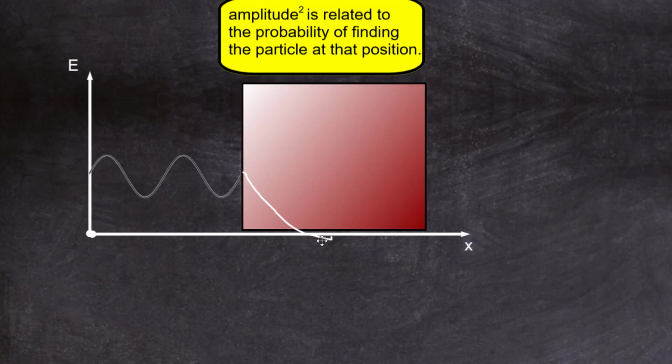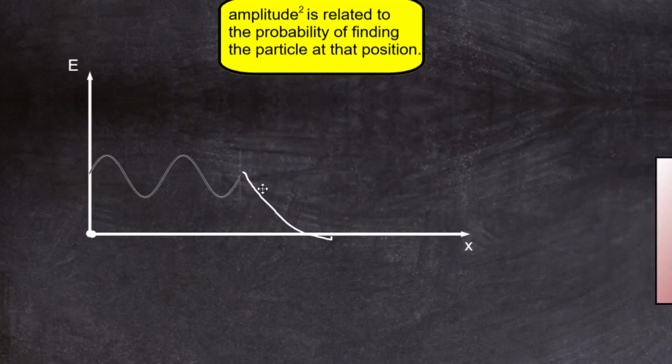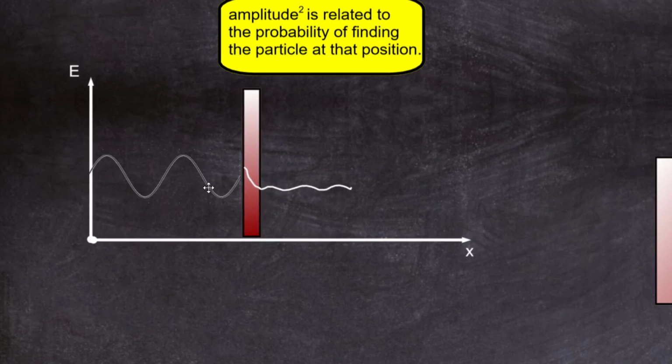What does it tell us? It tells us that if we square the amplitude of the wave here, it gives a probability that the particle will be inside this potential barrier. Now this potential barrier is quite wide in terms of distance, but if we make the potential barrier smaller, we get this diagram here, which is very important.